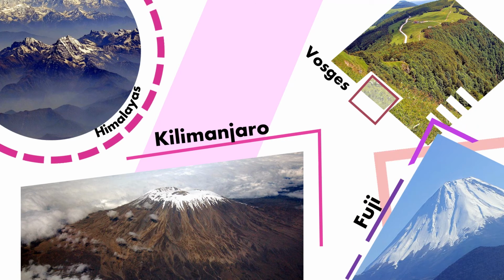The land which has been eroded, and the land which is visible today, is known as Block Mountains, which are a little higher than the surrounding. Fuji. Fuji is an active volcano. It's a volcanic mountain. It is in Japan. And this is one of the sacred mountains for the Japanese.